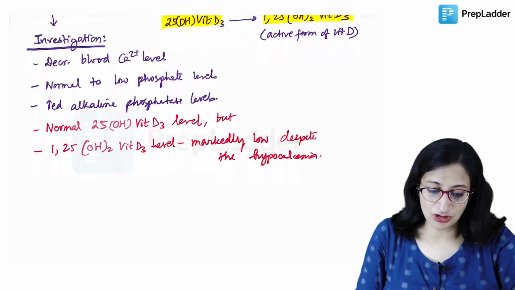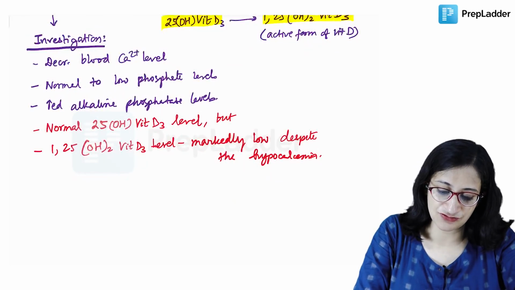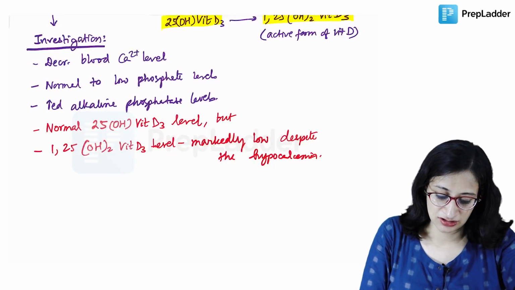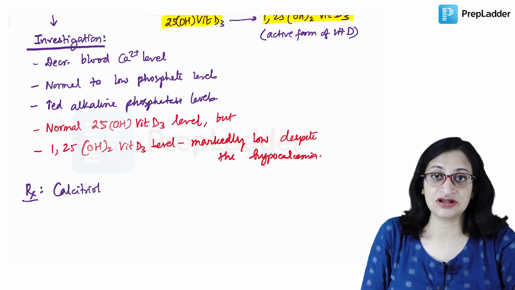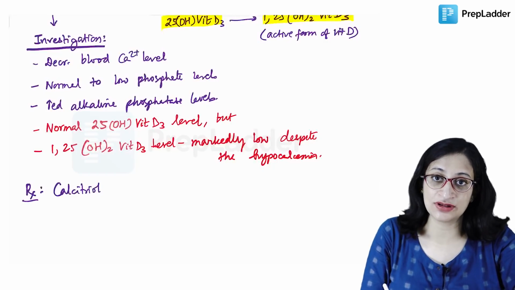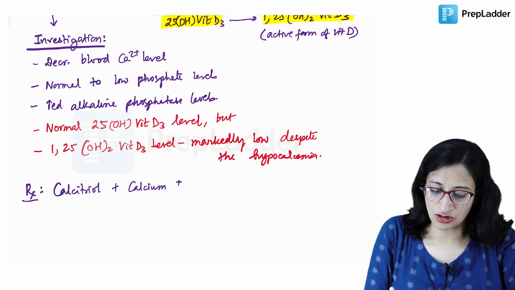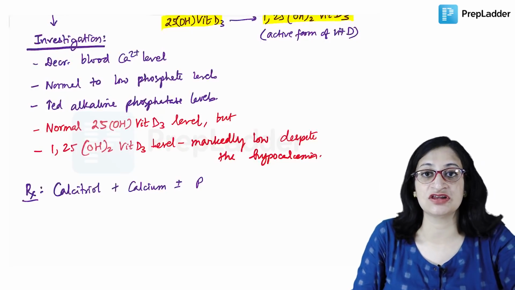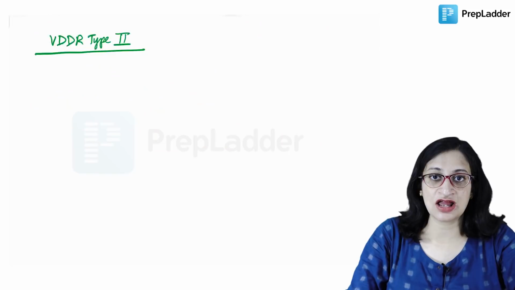So how do you treat this VDDR1? For the treatment, you have to supplement the active form of vitamin D. So you have to use calcitriol, the active form of vitamin D, along with calcium, with or without phosphate, depending on whether deficiency is there or not. Okay. Moving on to VDDR type 2.